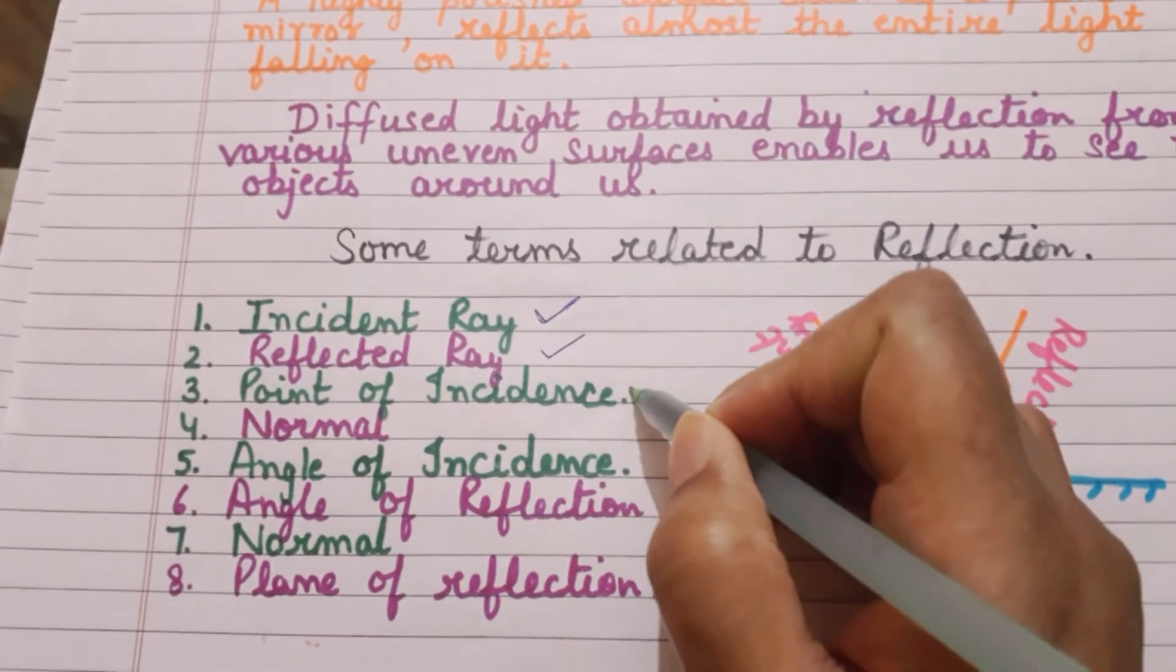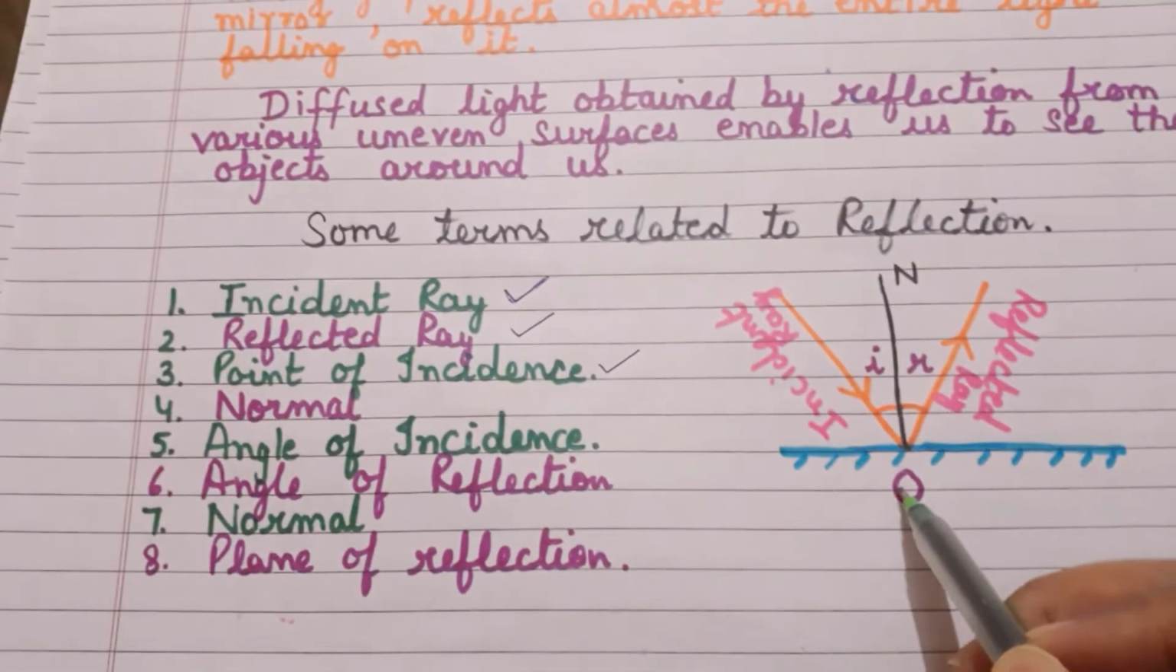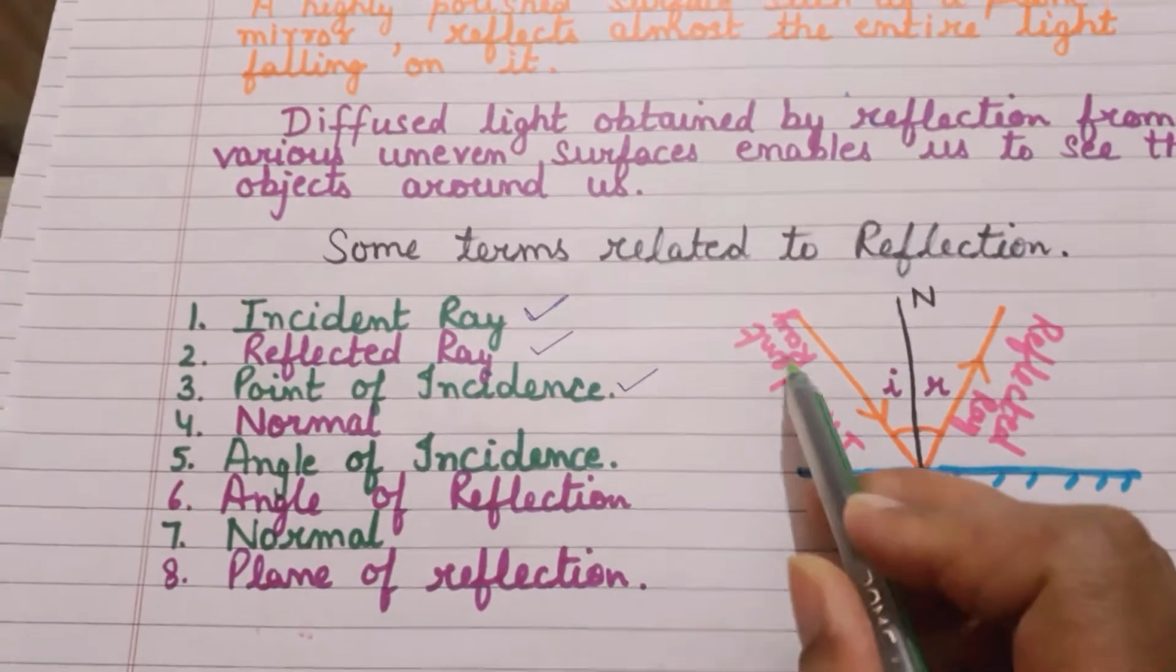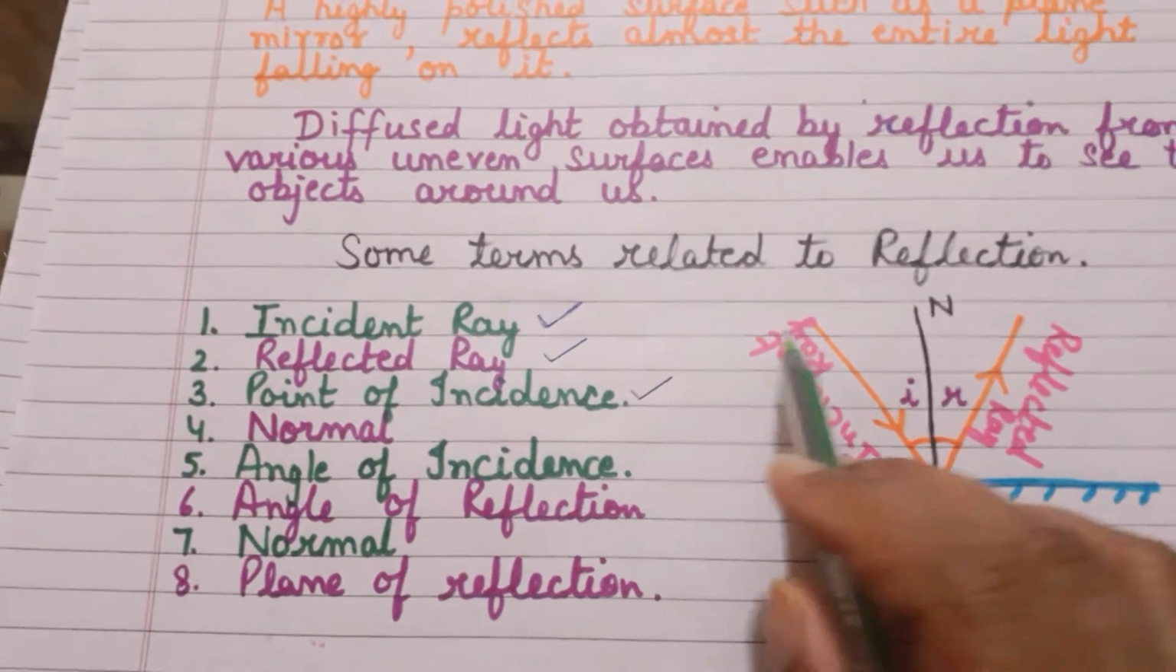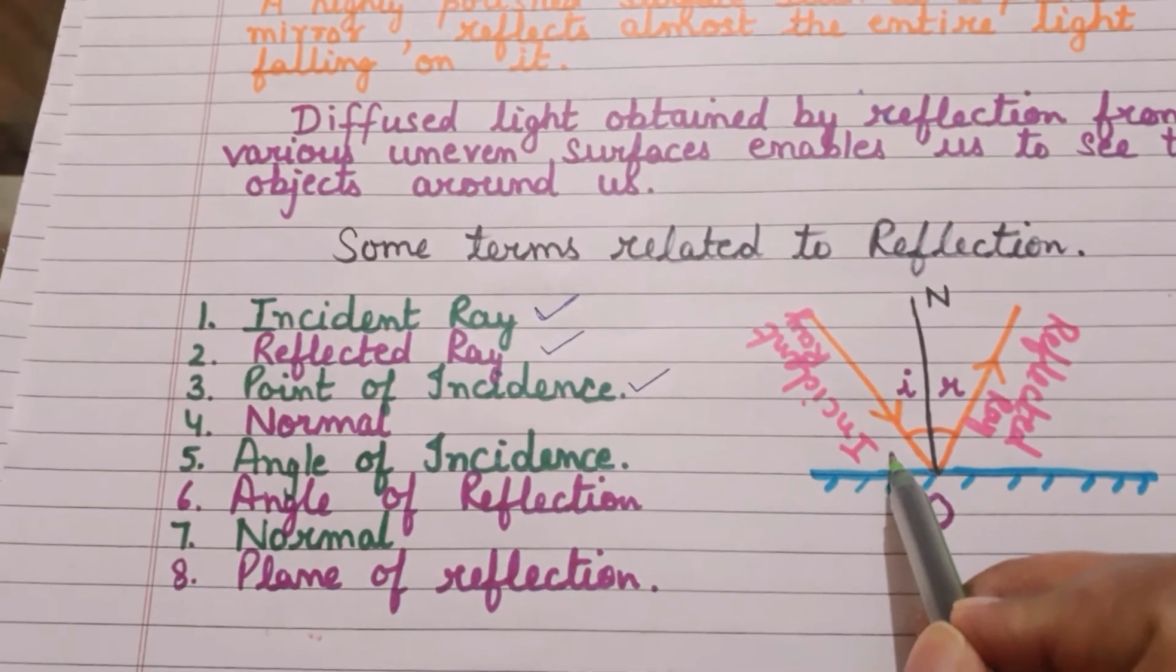Let's look at the third one, point of incidence. You can see a point O over here where the incident ray is striking. So we say that the point of incidence is that point on which the incident ray strikes the surface.